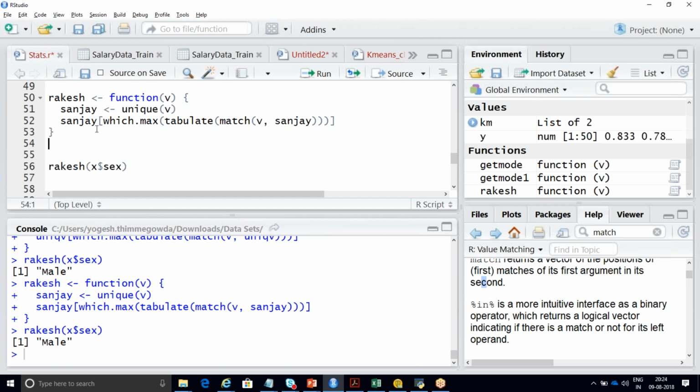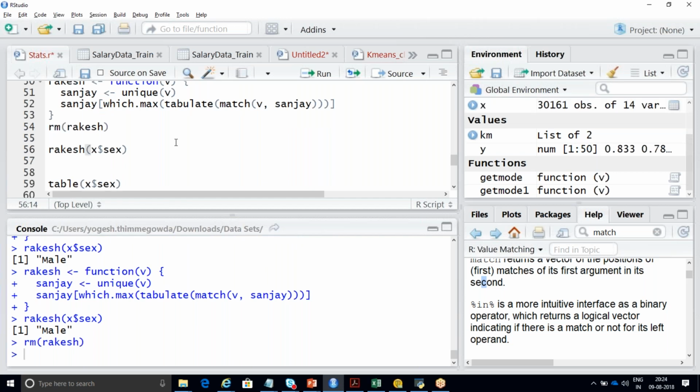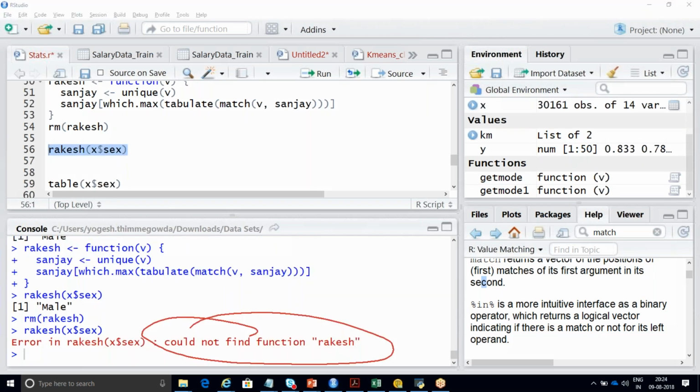Will it work now? Consider that you're running it in a different window. See, could not find function Rakesh. First, you should run this, and then only you should run this. Got it, Satish? Bhupendra?